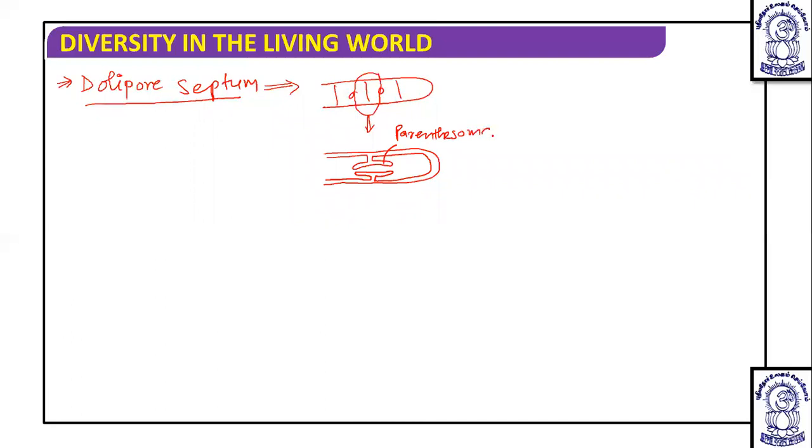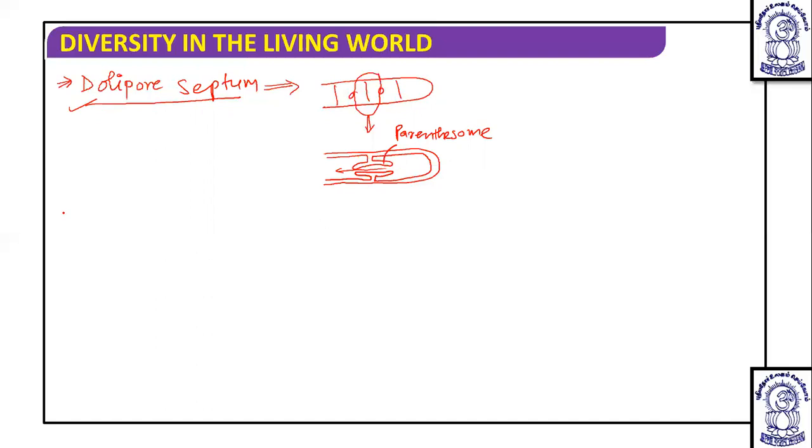Actually, there is no need to remember parenthesome, but the pore is large enough to allow the flow of nucleus as well as cytoplasm between the two adjacent cells. Because of this large pore, the septum can allow the transport of nucleus as well as cytoplasm between adjacent cells.